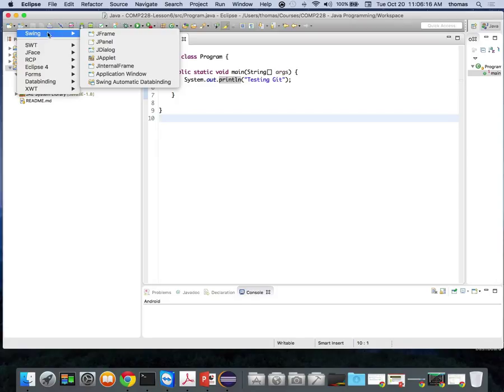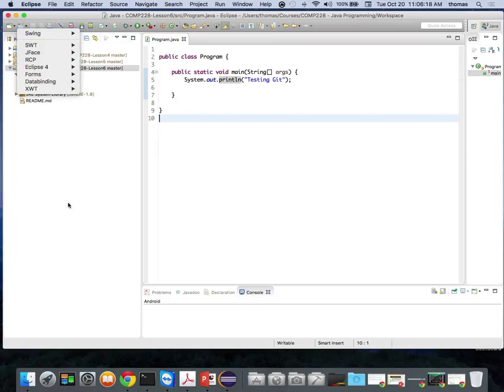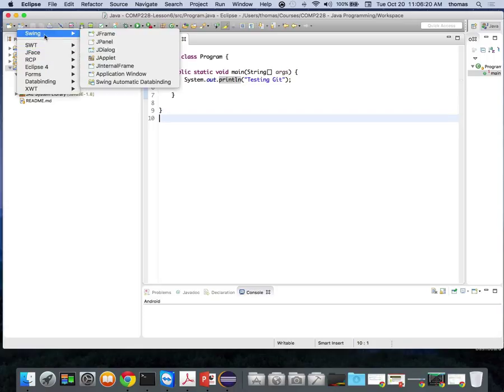Now, so how do I get that? And that's the first thing you need to ask. If I add a Swing component, so I want to add a JFrame, right? Or I want to add a JPanel, or something like that. By the way, these are the different structures we're going to be talking about over the course of the next couple of weeks, right?